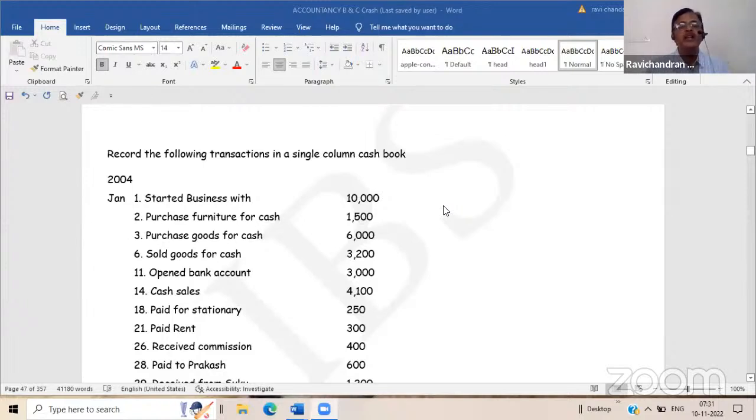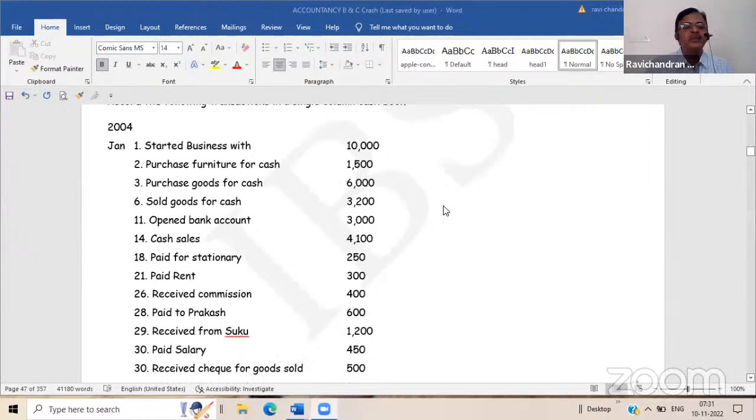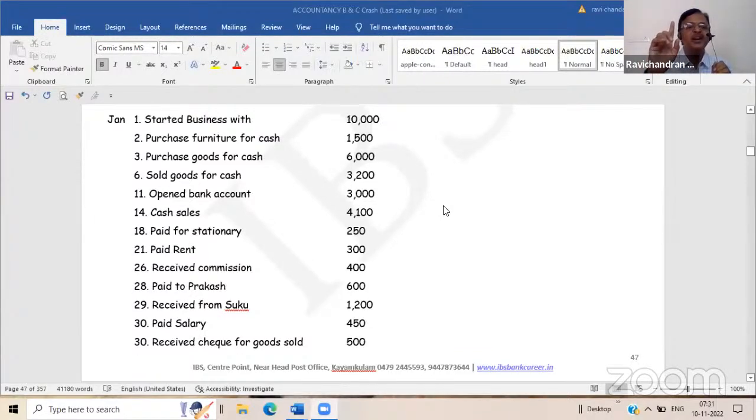Now you have to tell each and every item, whether it is "to capital" or "by purchase", like that. Only that I want. Purchase furniture. Payment. In the cash book, how will you write it? By furniture. Next one, purchase goods for cash. By purchase. Sold goods for cash. To sales. Open the bank account. By bank.